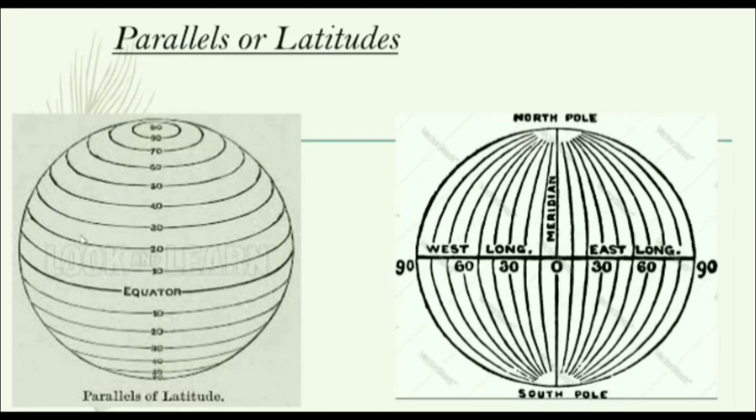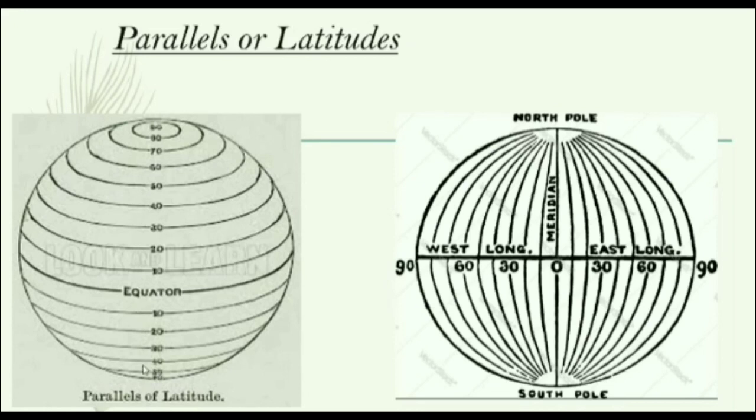The first parallel is the equator. It is latitude 0 degree. Latitude measures distance north and south from the equator.